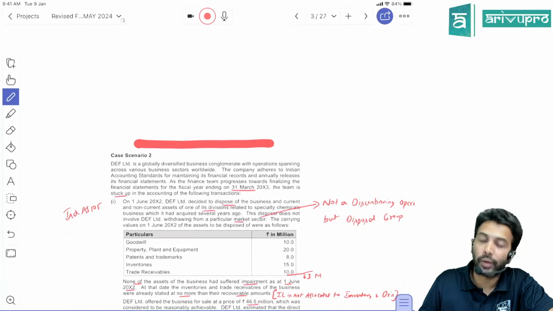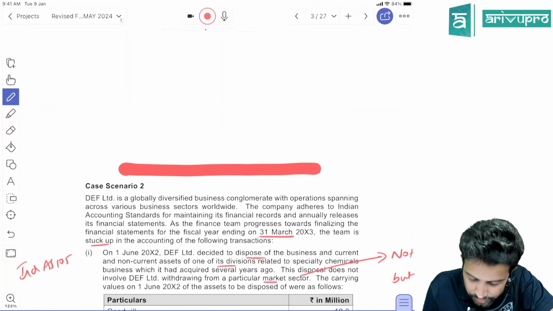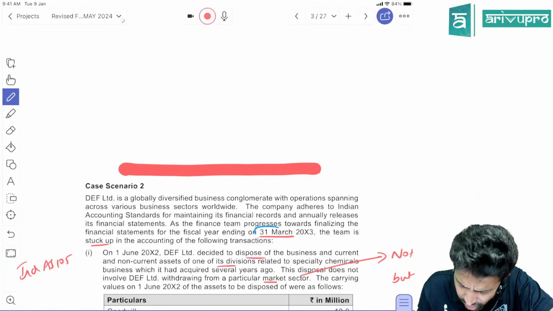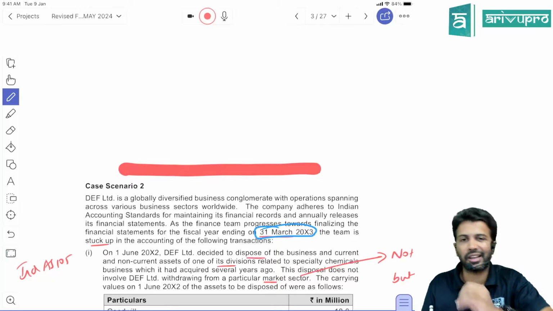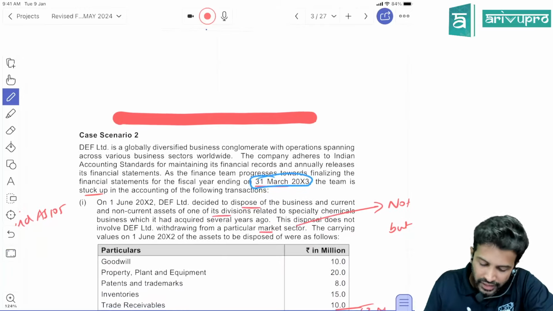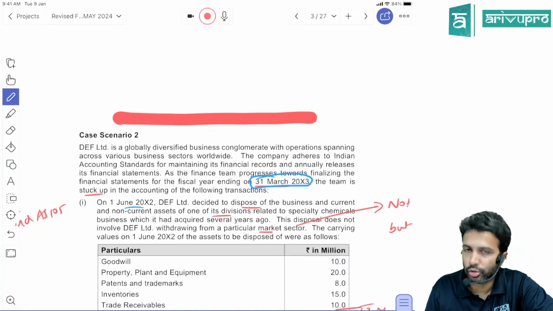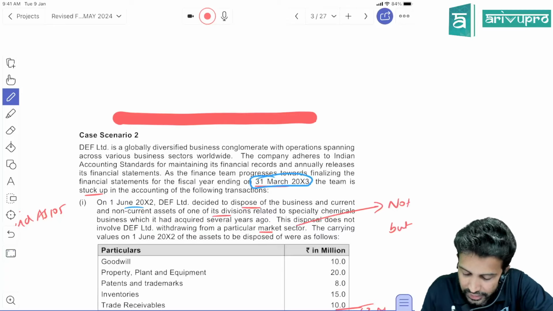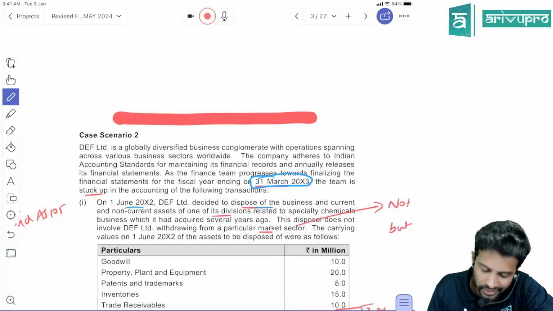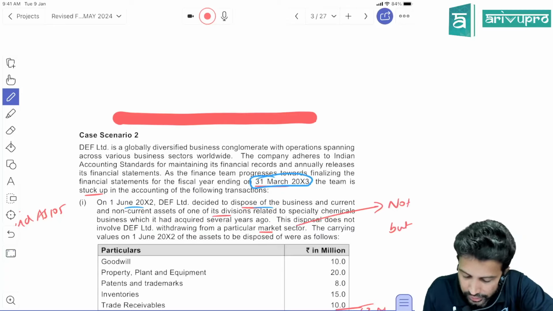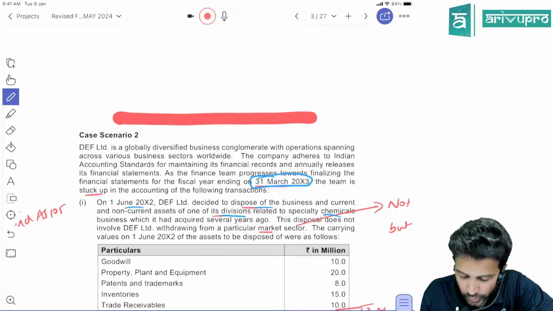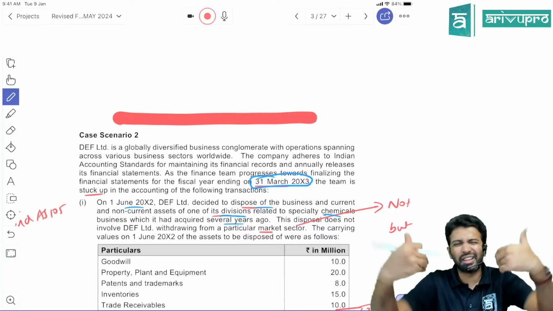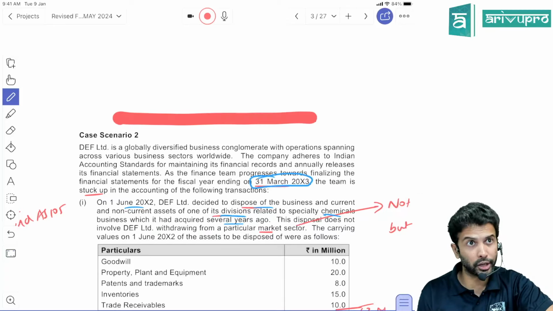So let's move along to case number 2. DEF is again a big company, they've given a story. That we are not concerned with. The current year is ending on 31st March 20X3. That is the most relevant part. The team is stuck, meaning they need some help with a few things. On 1st June 20X2, the company DEF decided to dispose of a business and the current and non-current assets of one of its divisions related to the specialty chemicals business, which it had acquired several years ago. One of the divisions they are selling off. That means discontinuing operations?